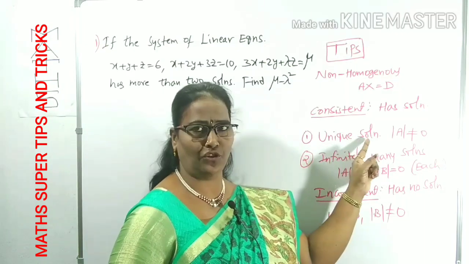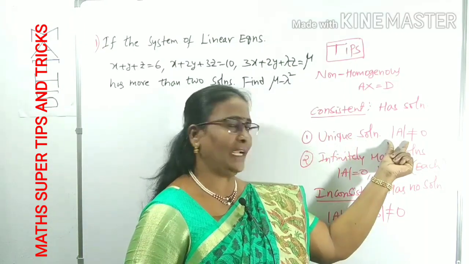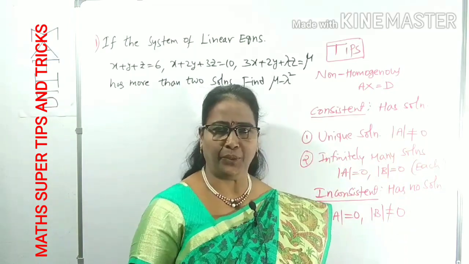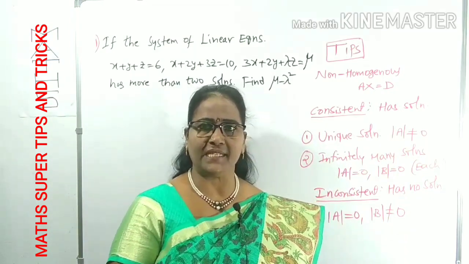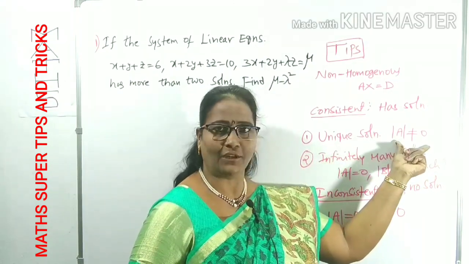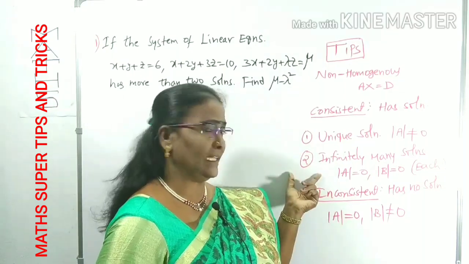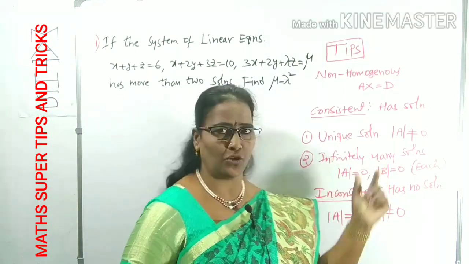One is a unique solution. When can we say the system has a unique solution? When det A is not equal to 0. Simply, when the system is consistent, it has a unique solution. What is the condition? Det A not equal to 0. Is it clear? Now look at the next type, infinitely many solutions.